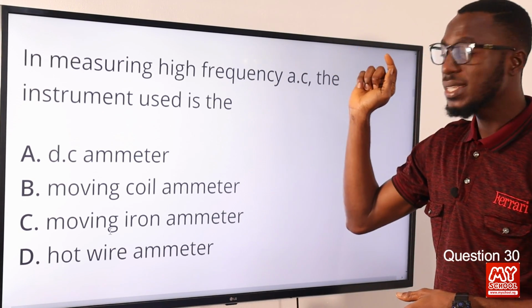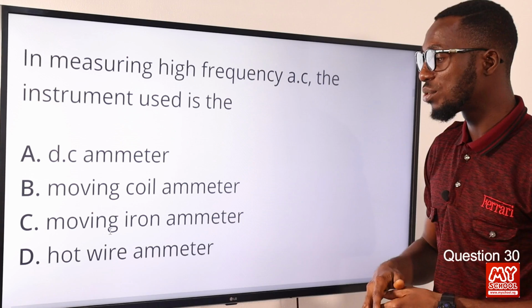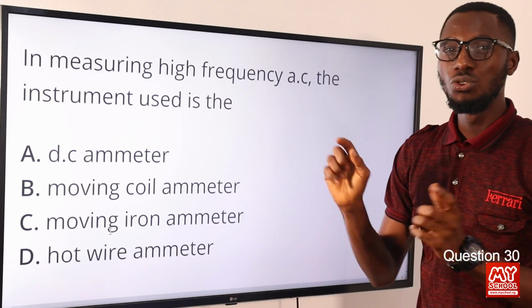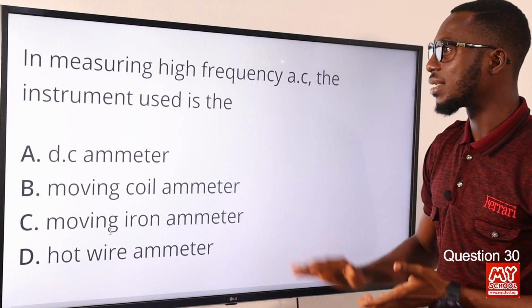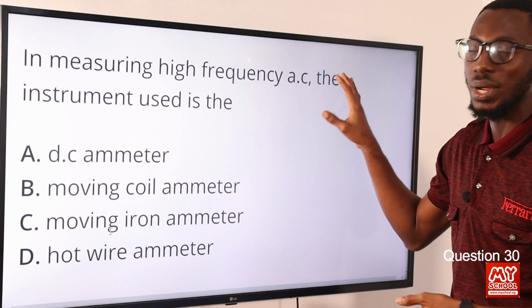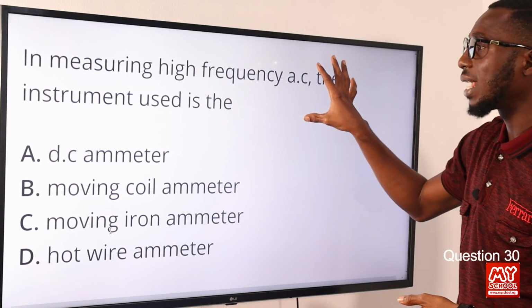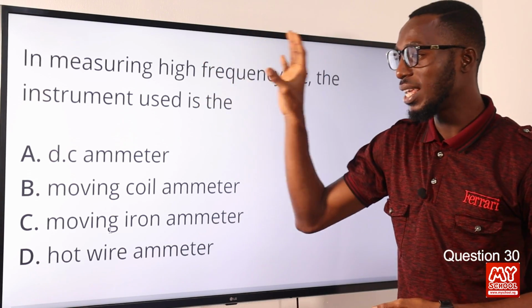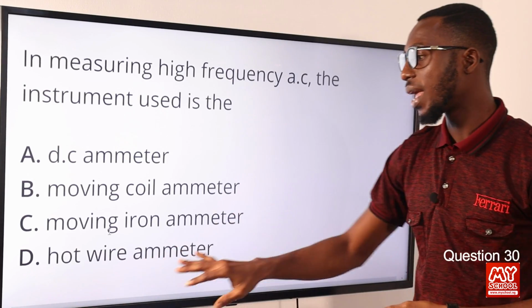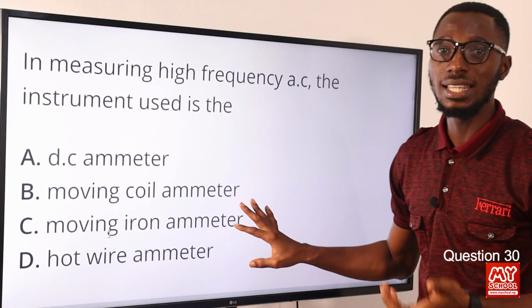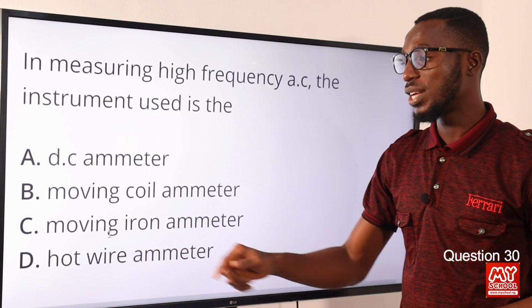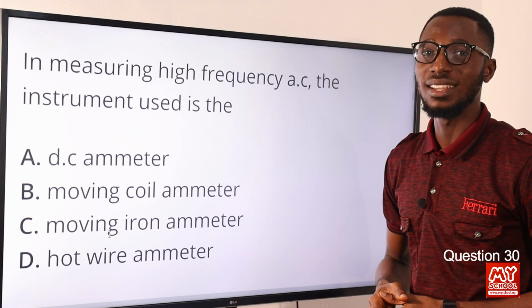So, looking at the principle on which it works, it is suitable to measure high frequency. So in measuring high frequency AC, the instrument used is the hot wire ammeter. The correct option is option D, hot wire ammeter.